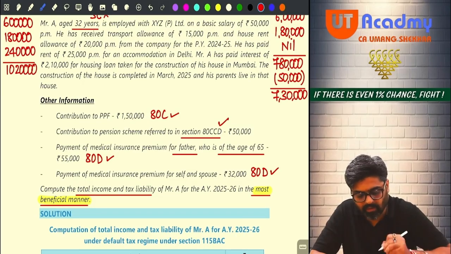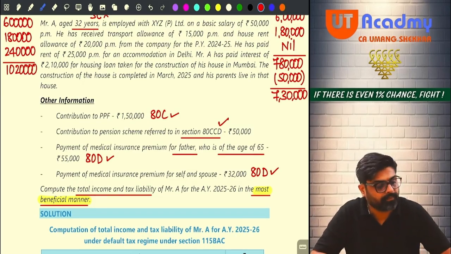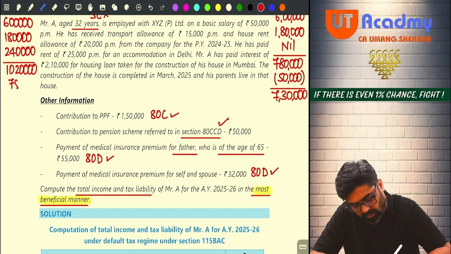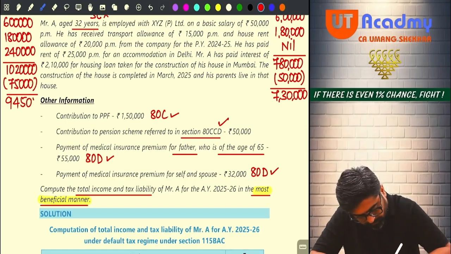Are you checking the answer? The same thing is there, no? 10 lakh 20,000, out of that 75,000 will be the standard deduction. So 75,000 will be the standard deduction, and the net taxable salary will be 9 lakh 45,000.